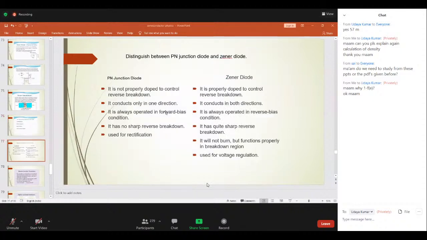And they may very rarely ask you to distinguish between the PN junction diode and the Zener diode. If they ask, you should be in a position to write these points. They may ask you like this also. You can write the symbols of the PN junction diode and Zener diode in the differences part too. Write it in a tabular column.